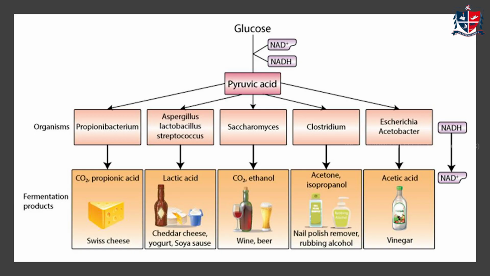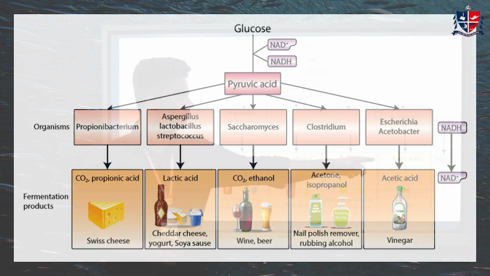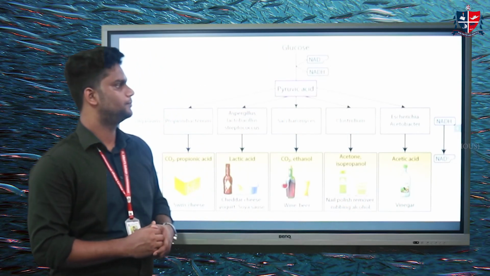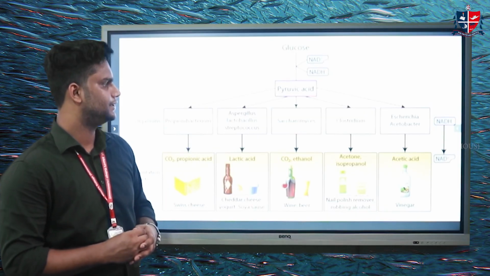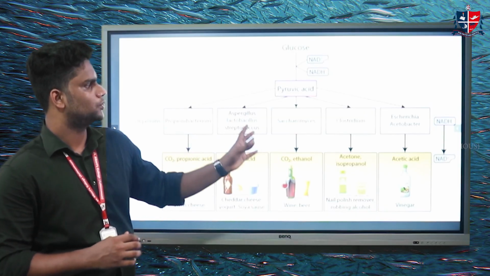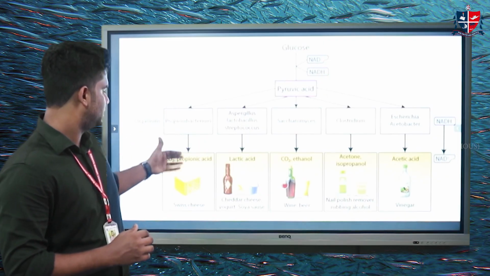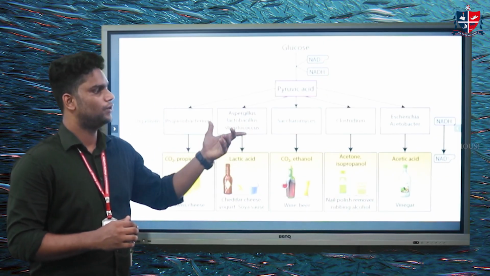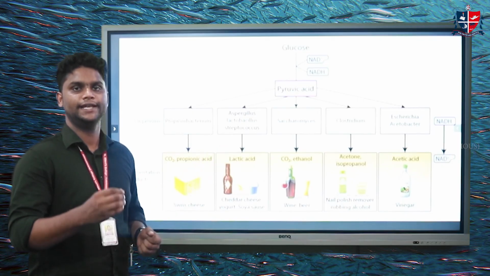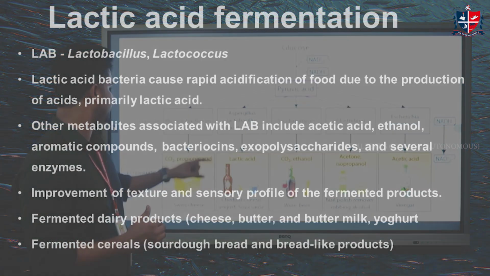And the next product is vinegar, where acetic acid is produced by the action of two bacteria, Escherichia and Acetobacter. In all these processes, by the production of the end product, carbon dioxide, lactic acid, and ethanol, one NADH is converted into NAD plus energy molecule.